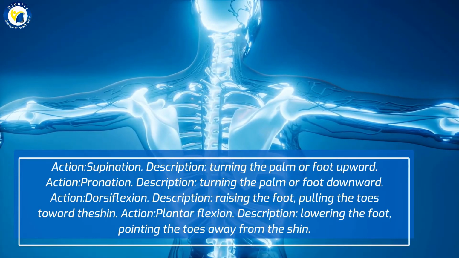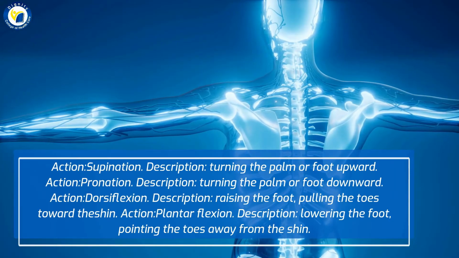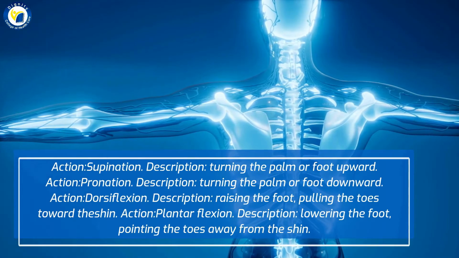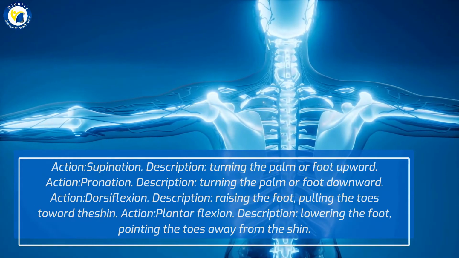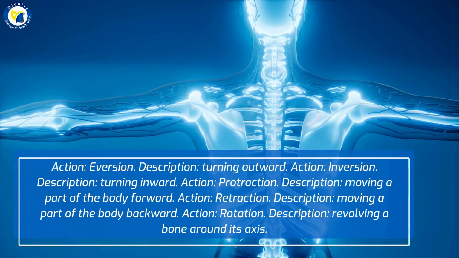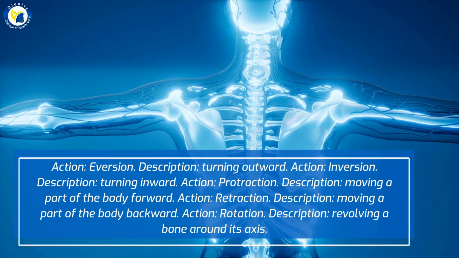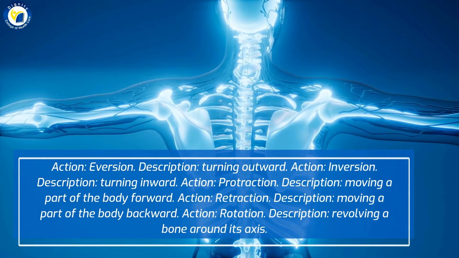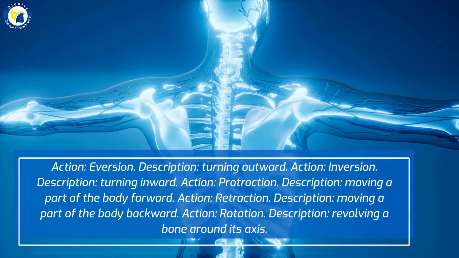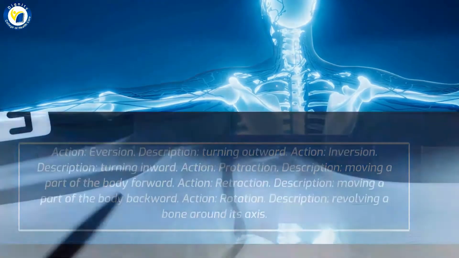Action: dorsiflexion. Description: raising the foot, pulling the toes toward the shin. Action: plantar flexion. Description: lowering the foot, pointing the toes away from the shin. Action: eversion. Description: turning outward. Action: inversion. Description: turning inward. Action: protraction. Description: moving a part of the body forward. Action: retraction. Description: moving a part of the body backward. Action: rotation. Description: revolving a bone around its axis.